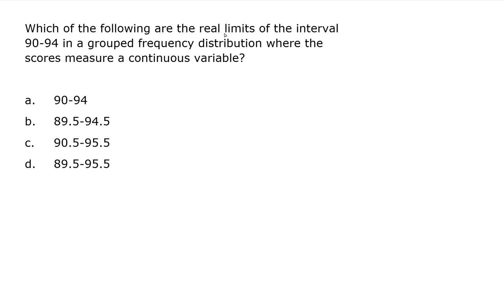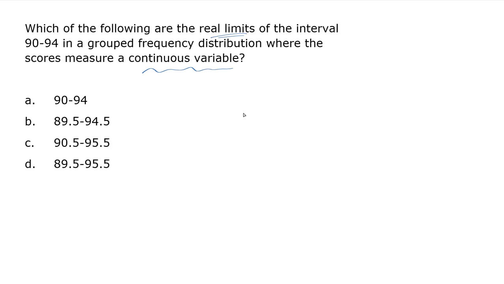Which of the following are the real limits of the interval 90 to 94 in a grouped frequency distribution where the scores measure a continuous variable? All right, so a continuous variable is a variable where we don't have to have exact values.